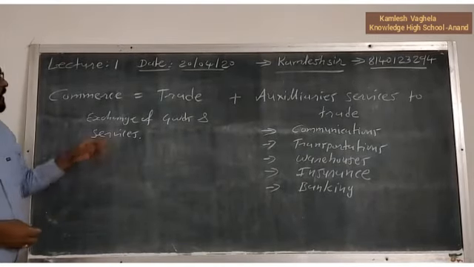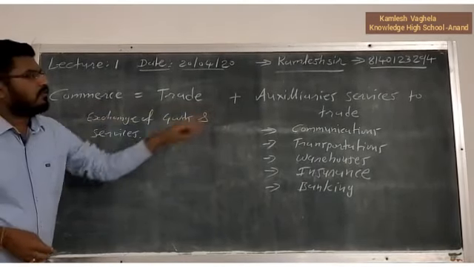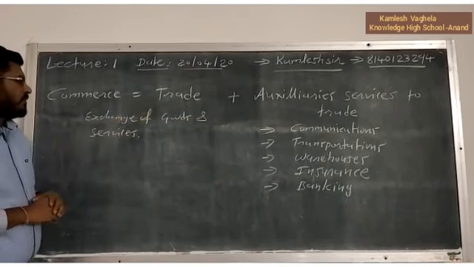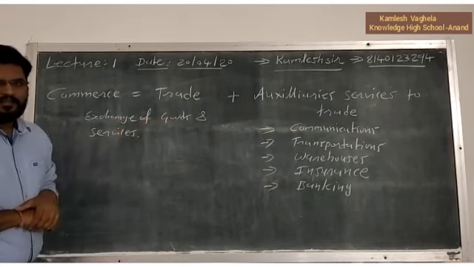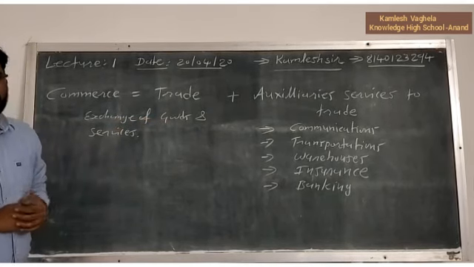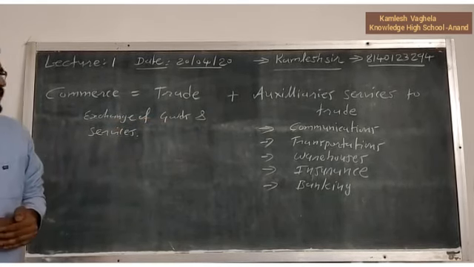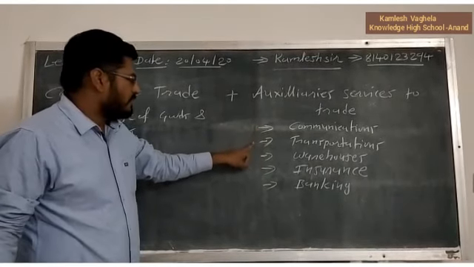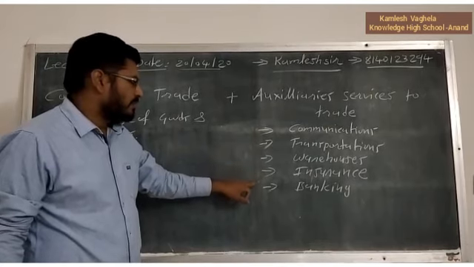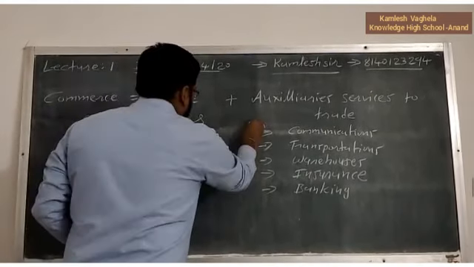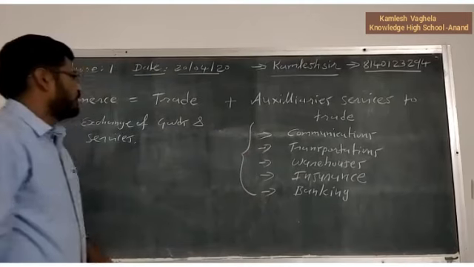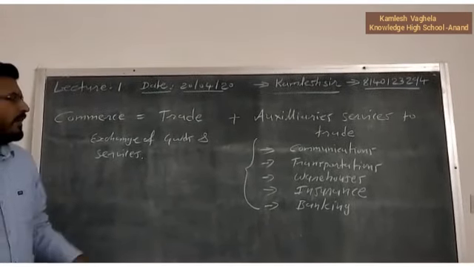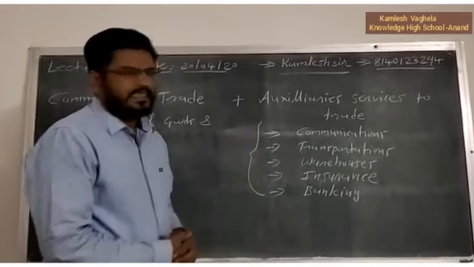Okay, now commerce is equal to trade plus auxiliary services to trade. That we know. Now, what is trade? Trade means exchange of goods and services against money. And auxiliary services, what? These are the services: communication, transportation, warehousing, insurance and banking. Now you need these services to run your business effectively and efficiently. So in communication, what is included? So, internet.